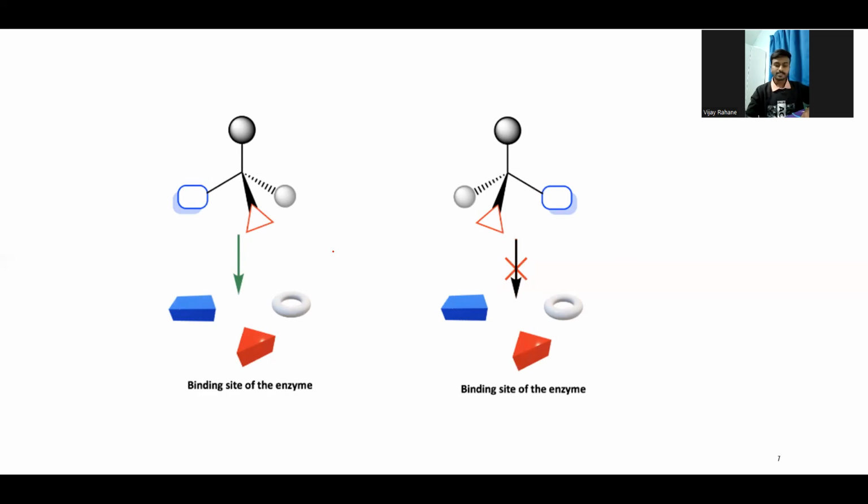One question someone asked in the discussion forum was: what is meant by superimposable?